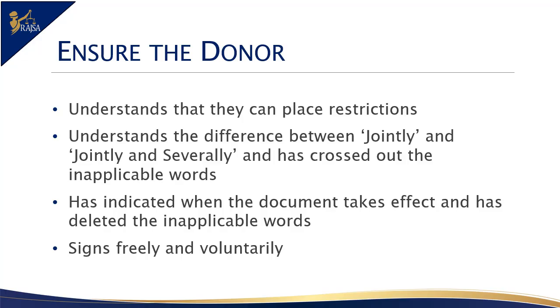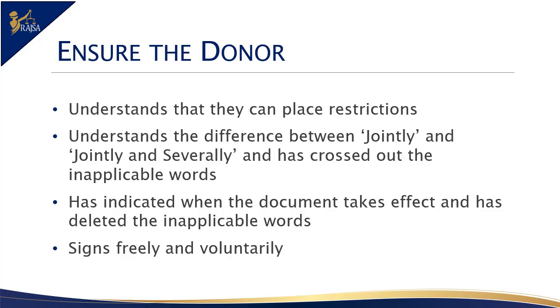This requires a donor to choose between two options, namely, number 1, to have all the attorneys work together when making a decision, that is jointly, or number 2, to allow them to work together or individually, that is jointly and severally. Once the donor is clear about this matter, delete the inapplicable words, that is jointly or jointly and severally. As with all documents we witness, the deletions must be initialed by both parties and dated.